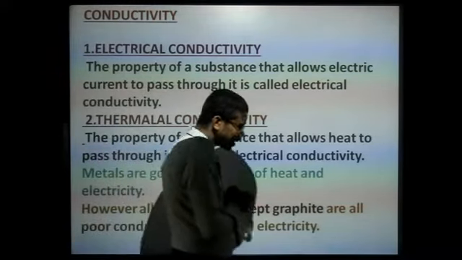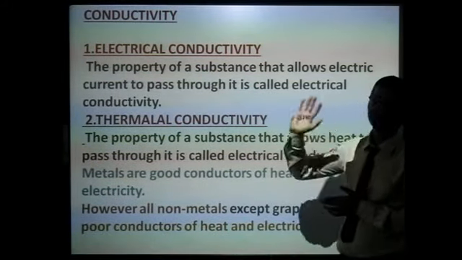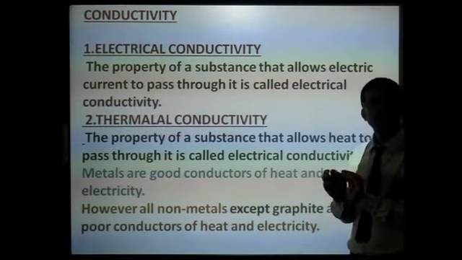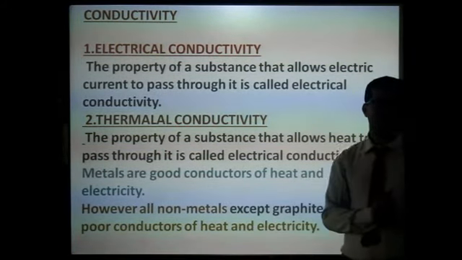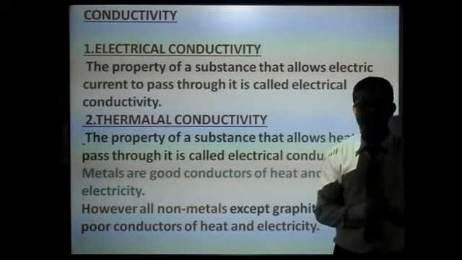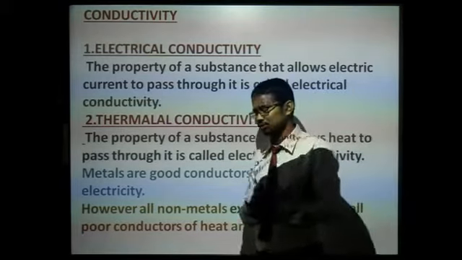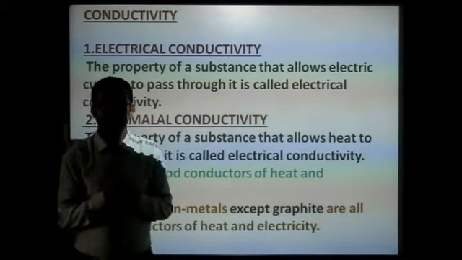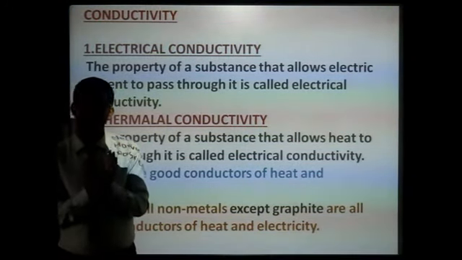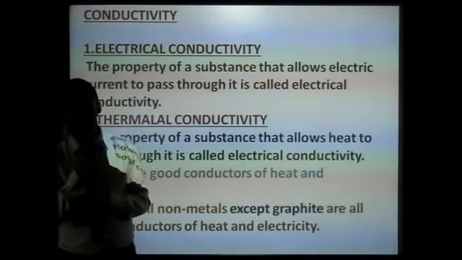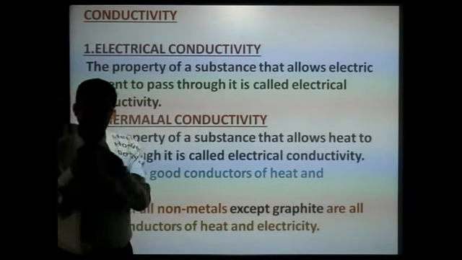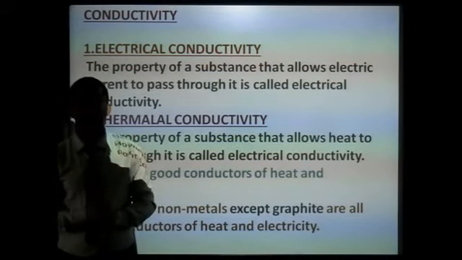Conductivity is the property of a substance that allows heat or electricity to pass through it. And those substances which have this property are said to be conductors.